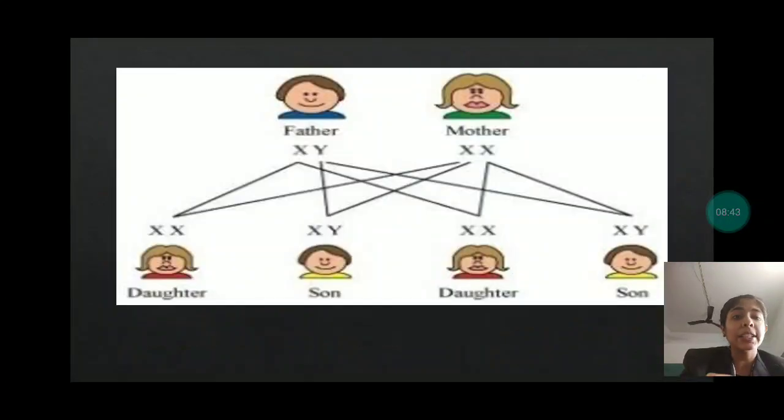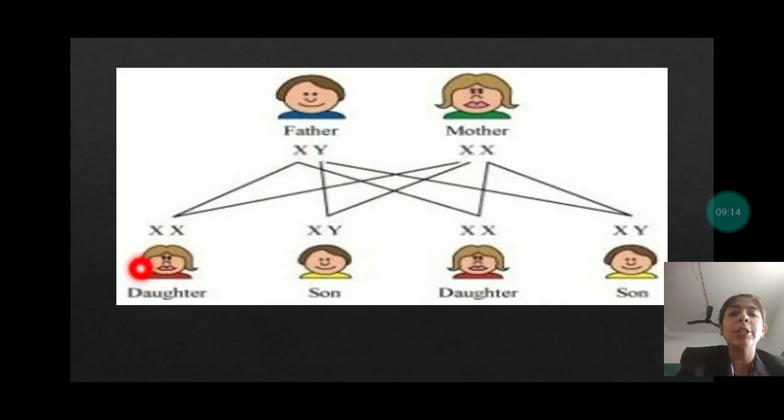Let us see in the diagram form. See, father has what? X and Y chromosome, whereas mother has X and X chromosome. Suppose if the father's sperm is having X chromosome and mother is already having X, X तो सब में ही आएगा because mother के पास दोनों ही X chromosomes हैं. Now it is depending on the father's chromosomes. So X plus X will give what?